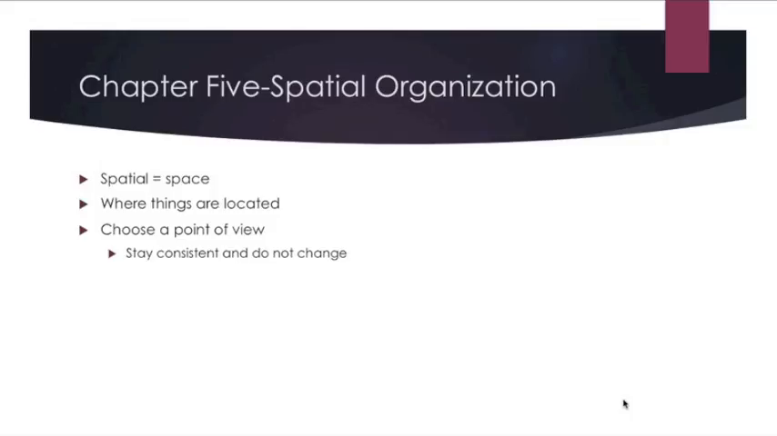Now, the important thing to think about when you are writing a paragraph organized by spatial organization is to choose a point of view, okay? And also stay consistent and do not change. If you are looking at items from this perspective, make sure throughout the paragraph you are looking at things in relevance to left and right, and that you do not change to this perspective, and then left and right becomes up and down. So make sure you stay consistent in your writing and don't change your point of view.